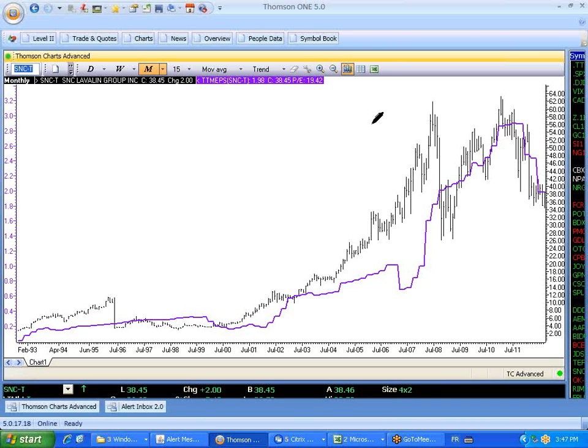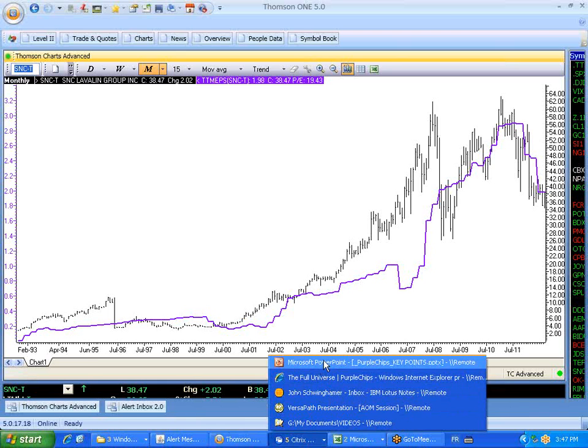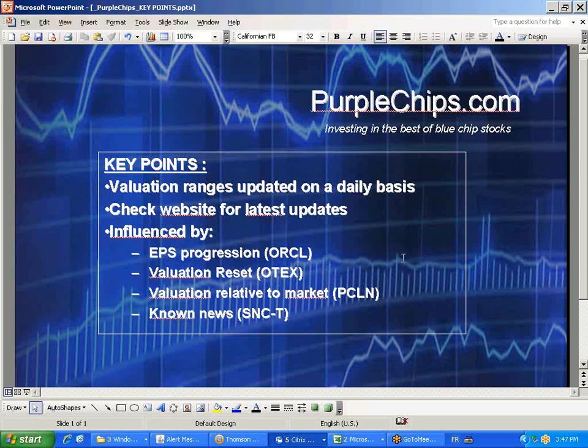So this is all to say that it's very important to check the website regularly because we're constantly updating the valuation ranges on all the stocks, and we currently have over 245 stocks in the universe of companies that fit the purple chips model. So you should consult it often. Check the website all the time because there's plenty to see there and lots of things changing.